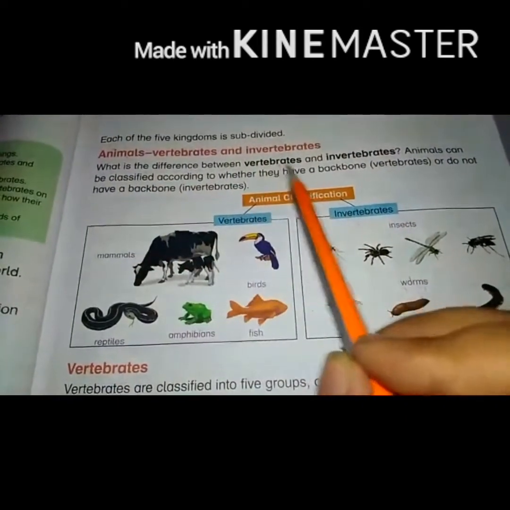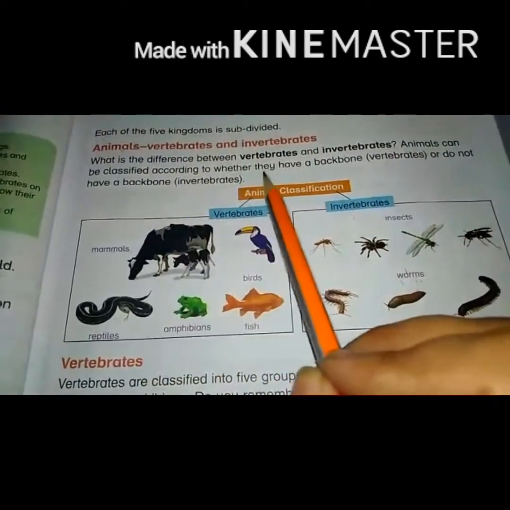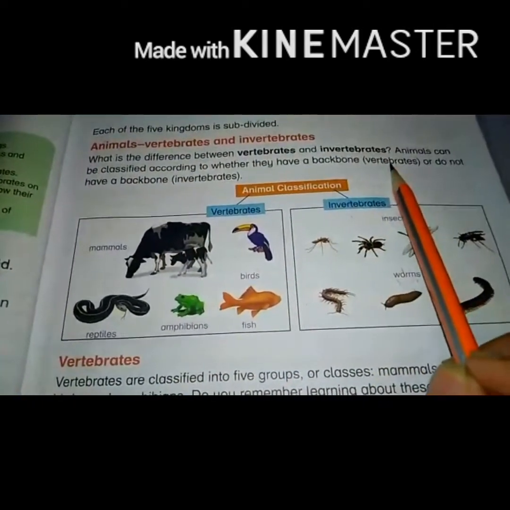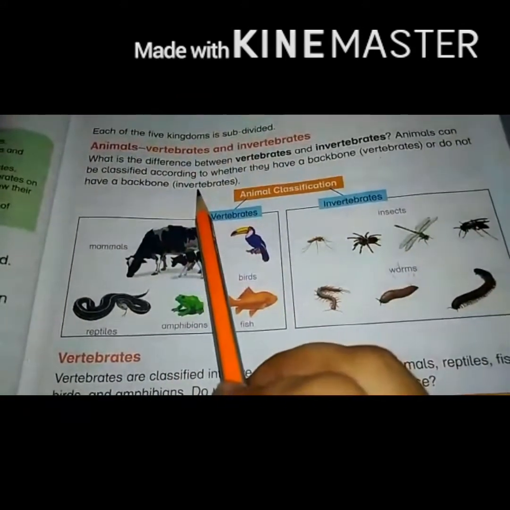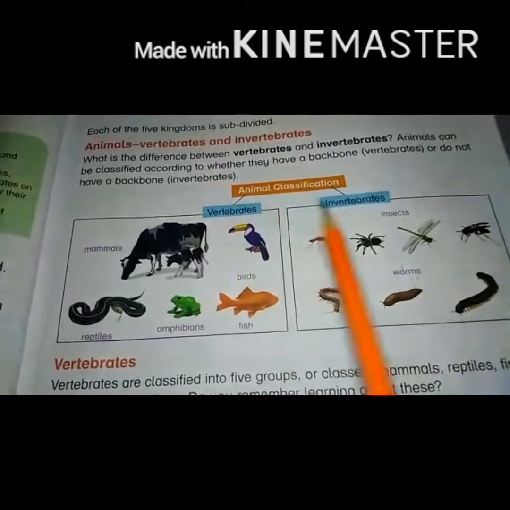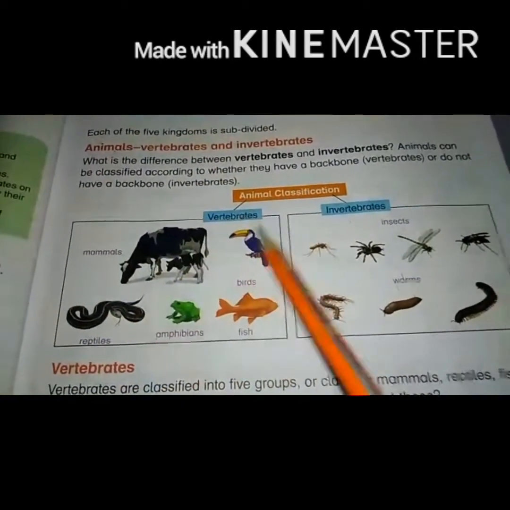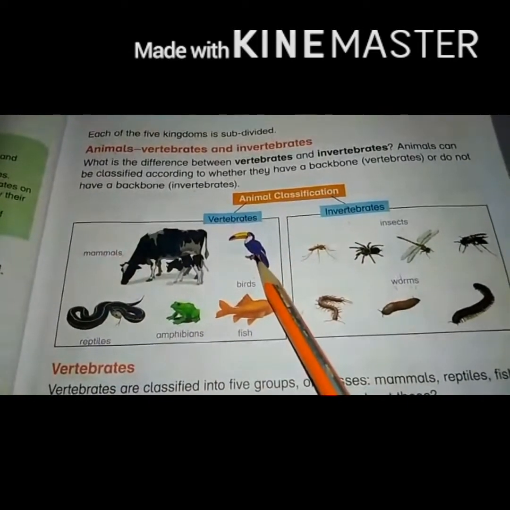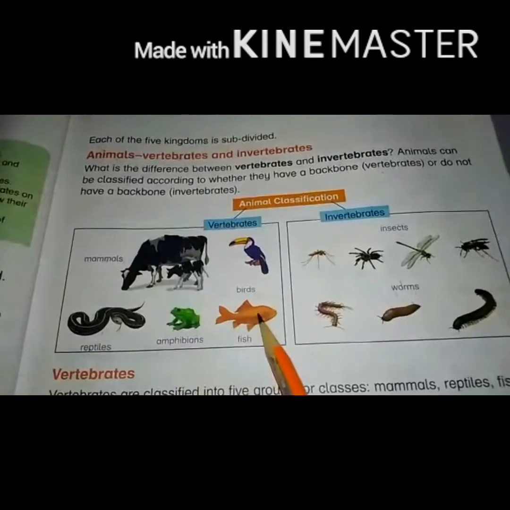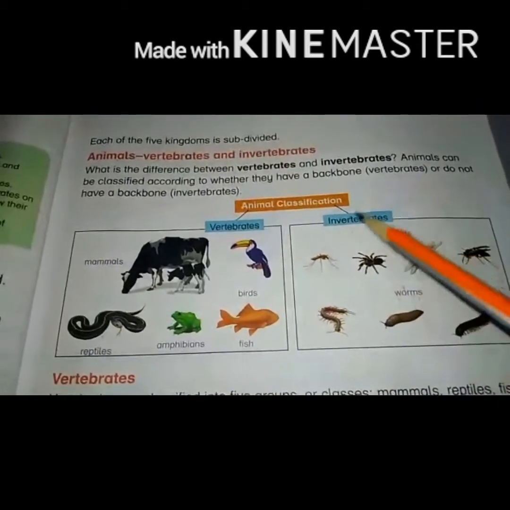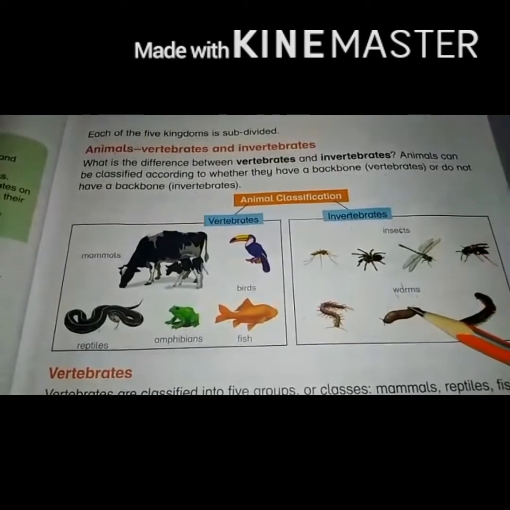What is the difference between vertebrates and invertebrates? Animals can be classified according to whether they have a backbone, vertebrates, or do not have a backbone. Then those animals are known as invertebrates. Vertebrates are further divided into different classes. The first one is mammals, then reptiles, amphibians, fish and birds. Invertebrates are further divided into 2 groups, insects and worms.